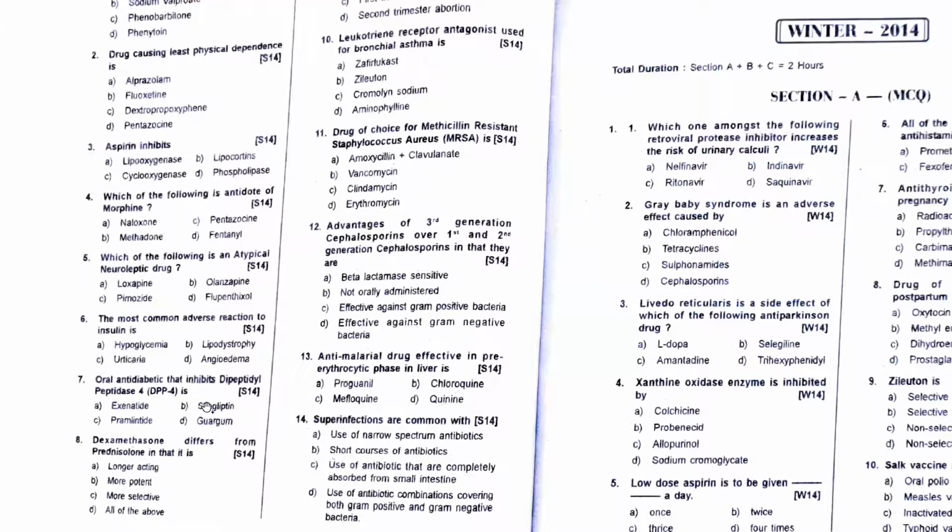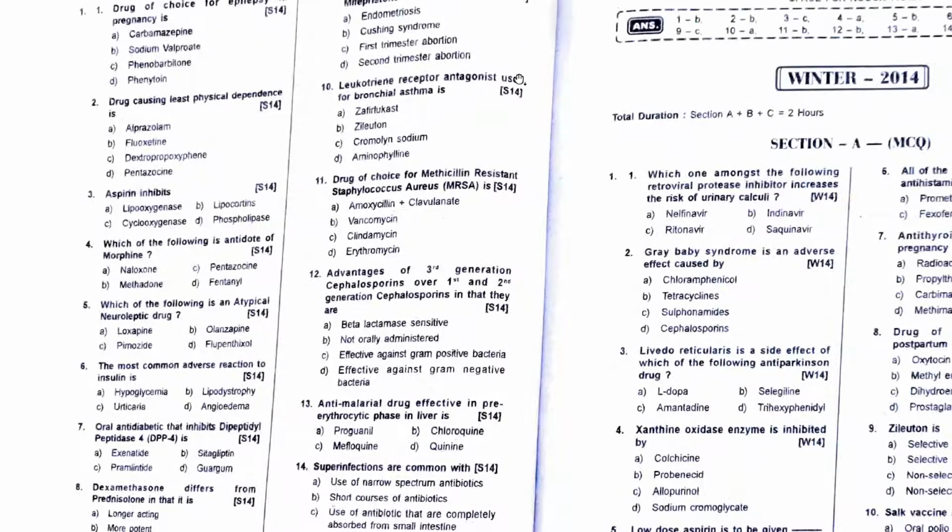DPP-4 inhibitor, gliptins: sitagliptin, vildagliptin, linagliptin. Most common adverse reaction to insulin is hypoglycemia, which is type A, augmented. Yes, which is predictable, that if you give more insulin, the patient will go into hypoglycemia. Drug is an atypical neuroleptic agent. So which is an atypical neuroleptic agent? Olanzapine, atypical. Which of the following is the antidote of morphine? Naloxone. Aspirin inhibits COX. Which of the following causes least physical dependence?